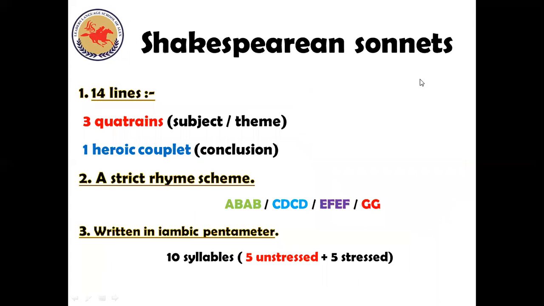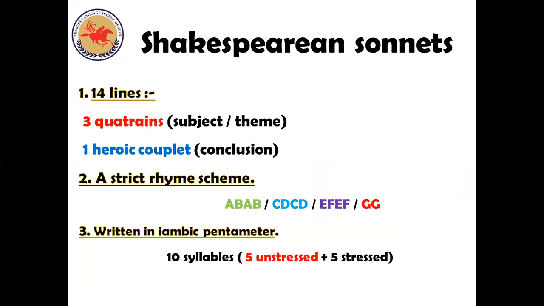Okay. If I want to say that this sonnet is a Shakespearean sonnet, it should have some features. Number one, in all his sonnets, he has 14 lines and he divides them in the following way. You have the first three parts, made up of four lines, and he called them quatrains.